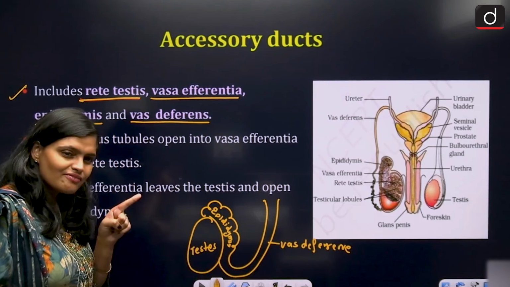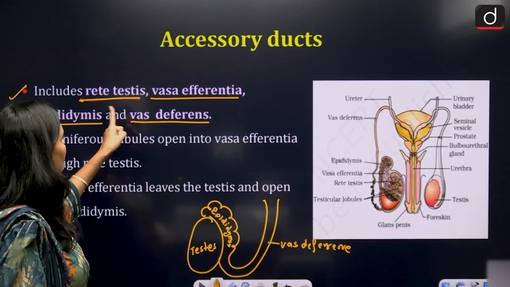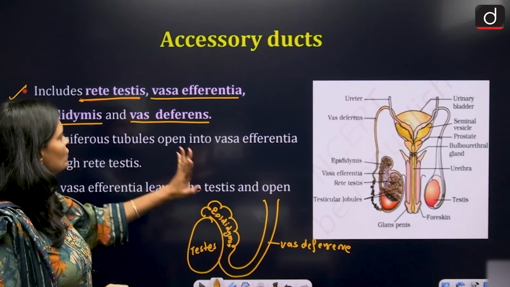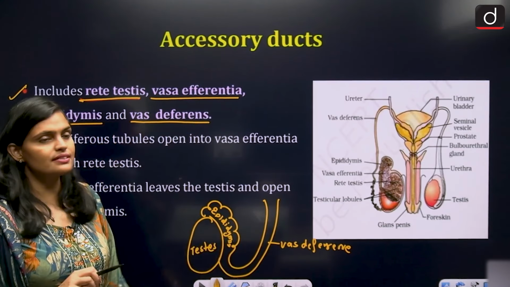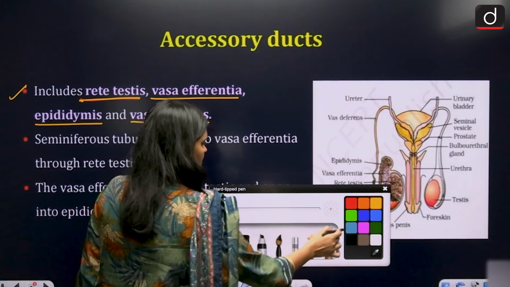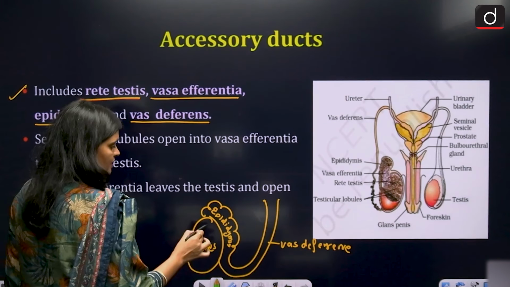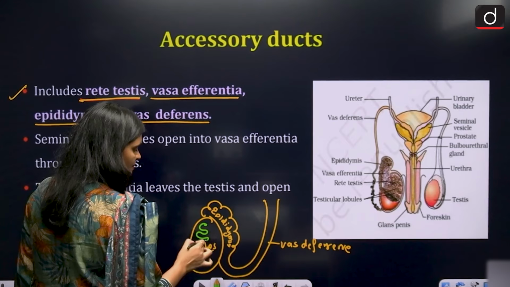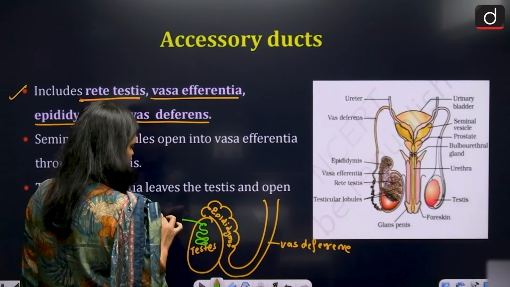Now, where you have rete testis and vasa efferentia, just try to remember, see here. Suppose this is your seminiferous tubule.